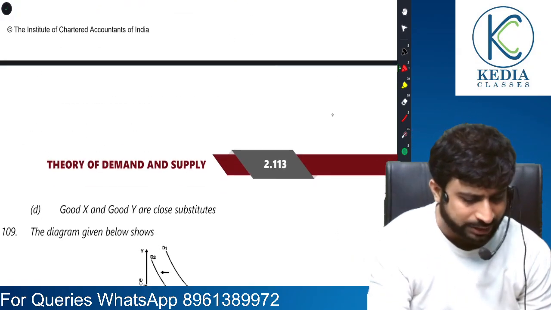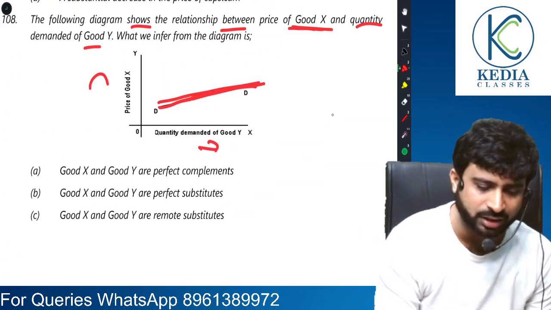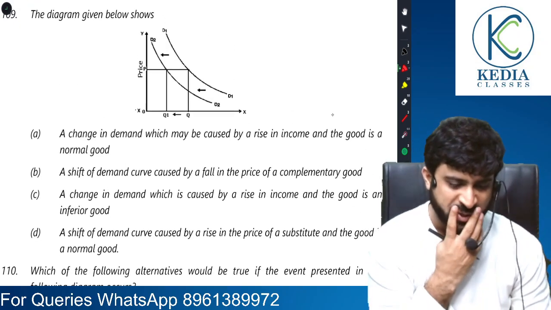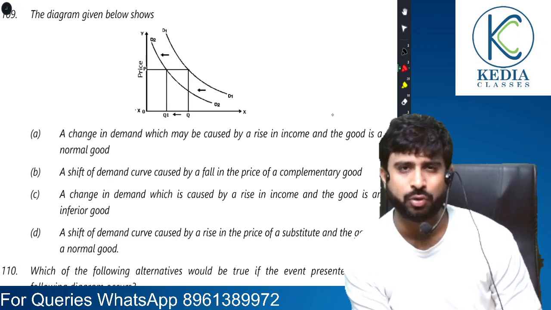They are substitutes, that's okay. Close substitutes, yes. Had they been perfect, then the curve would have been flatter. So yes, it is not the answer. The diagram shows below a leftward shift of demand curve. It means there is a decrease in demand.